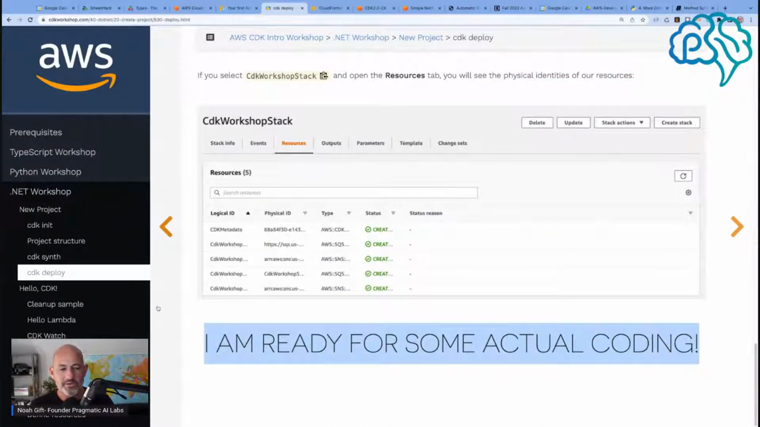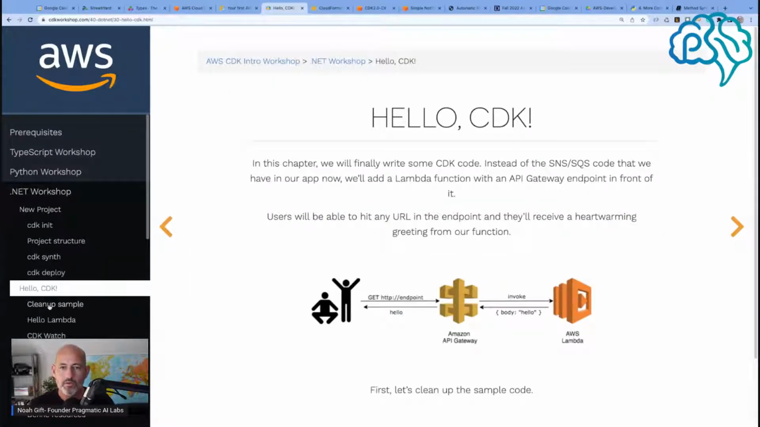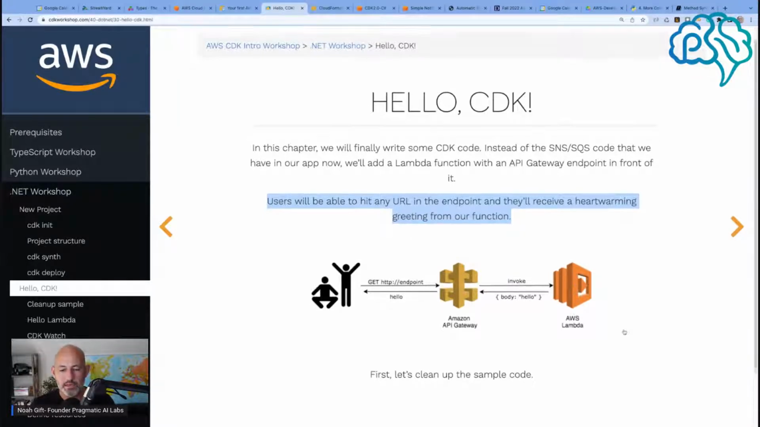All right. So, well, we made some good progress. I got something working. Let's keep going. Lambda, I think, is real coding. So let's build this. We'll build some CDK code. So instead of just an endpoint, we'll add a Lambda function. A user will be able to hit any URL in the endpoint and it'll receive a greeting. So we'll have a gateway, a person will call, do a GET request, and then invoke a Lambda.